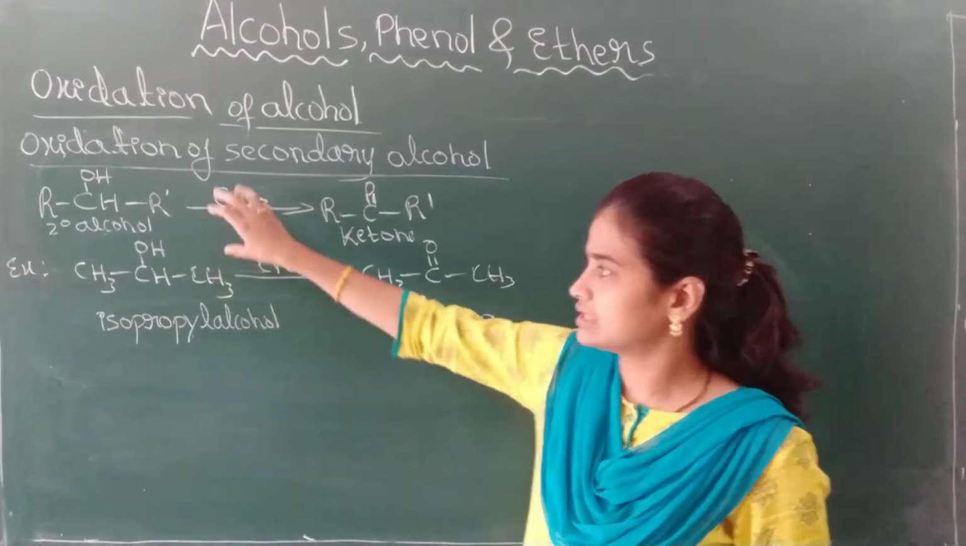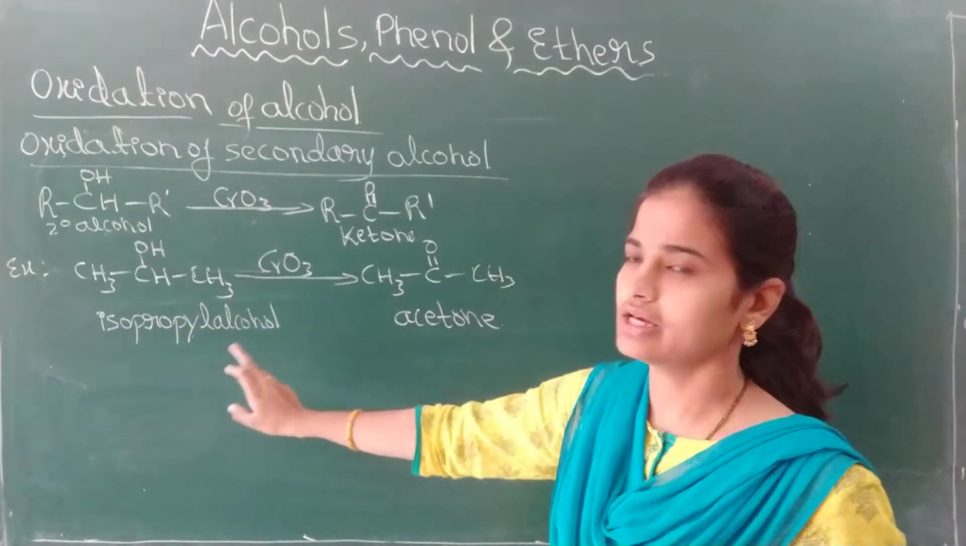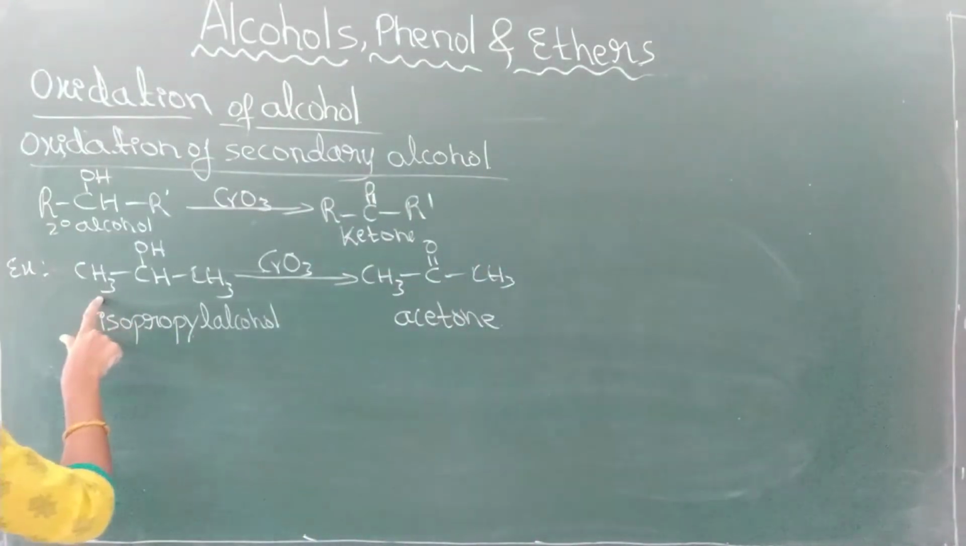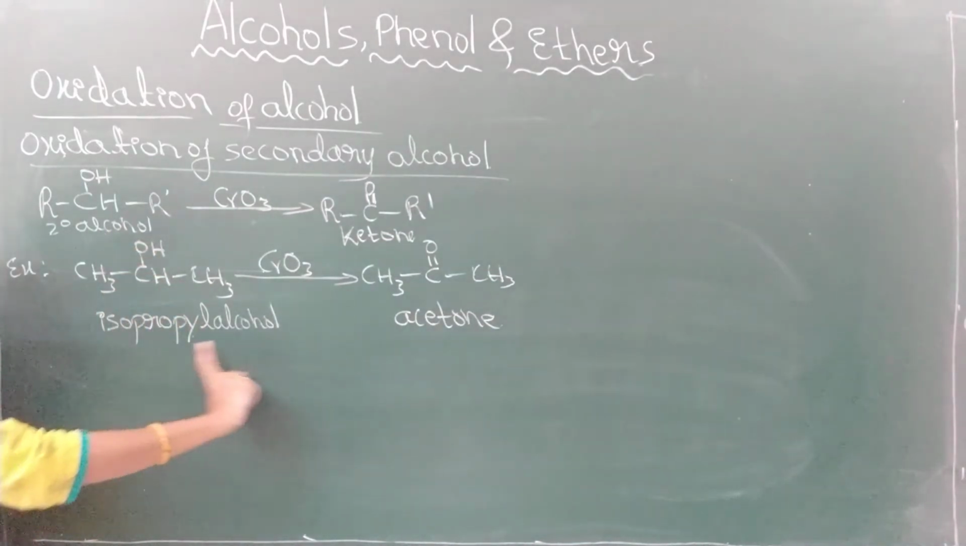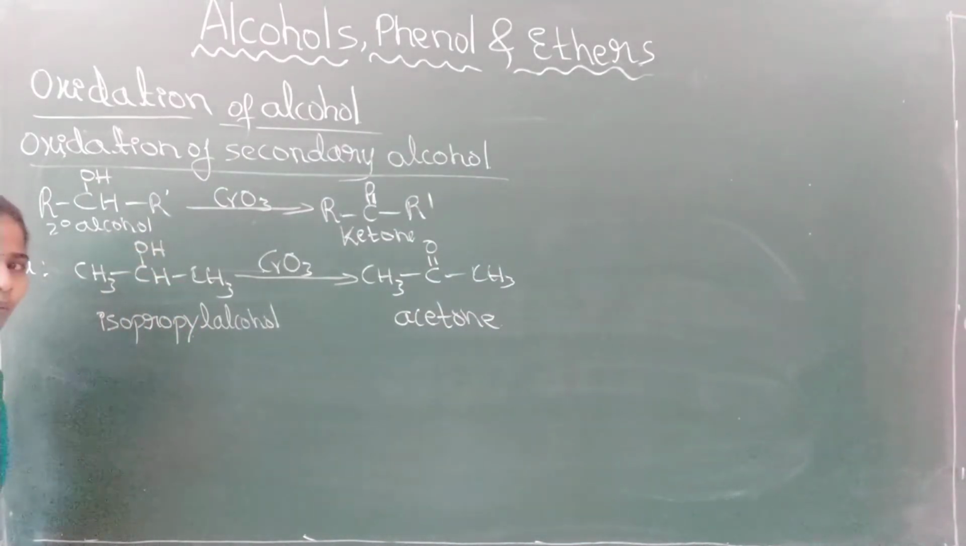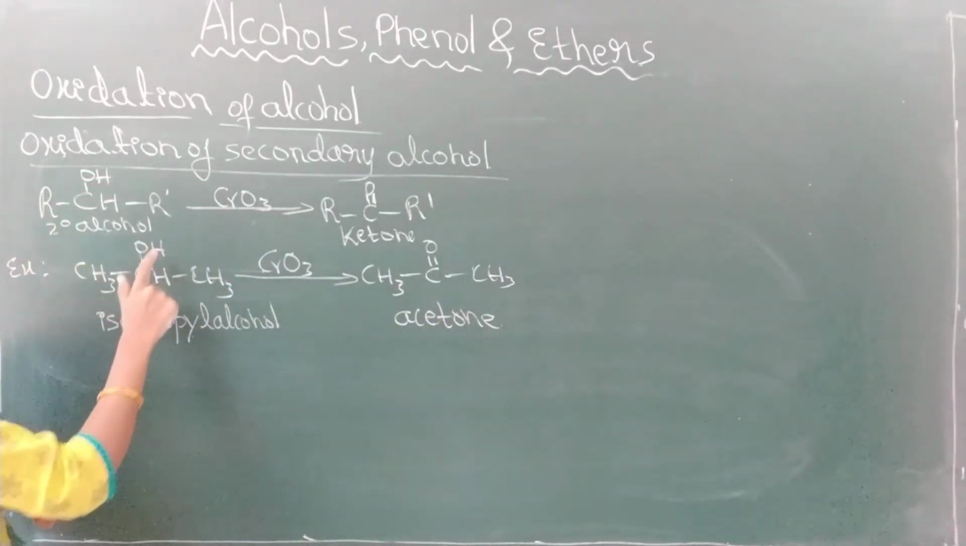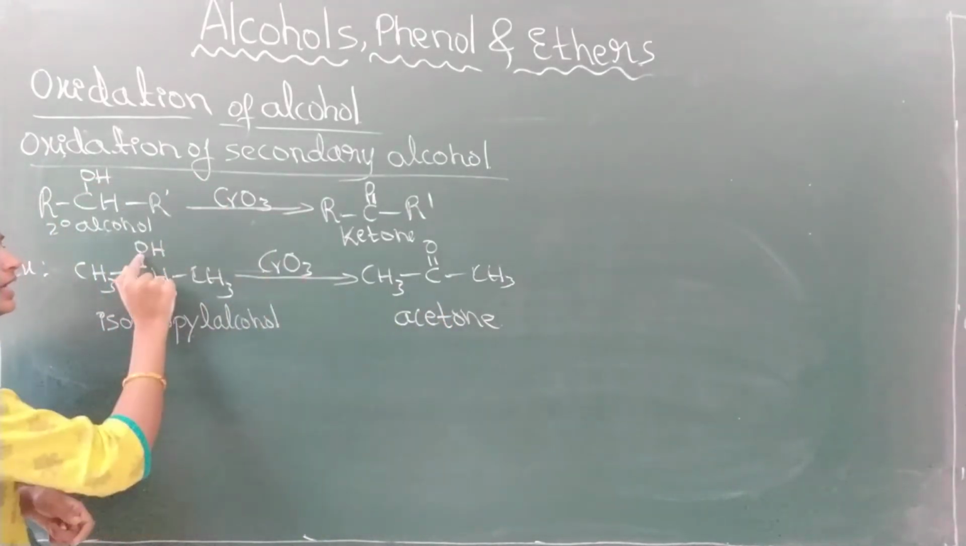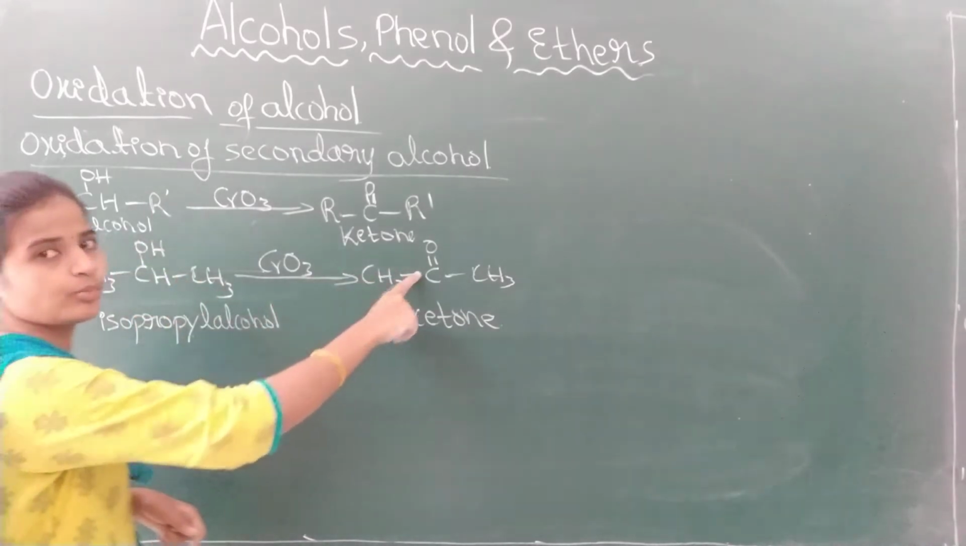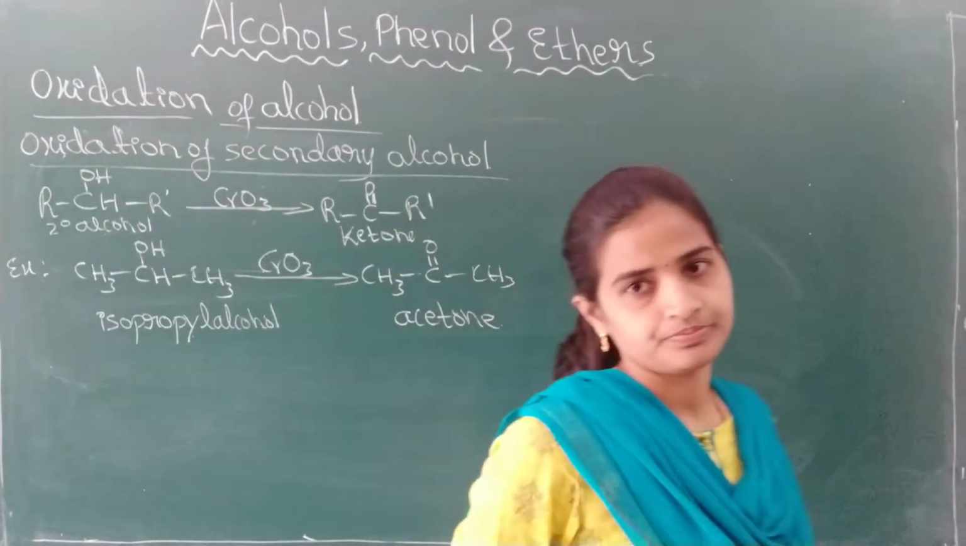For this general reaction, I have written an example: CH3CHOHCH3. The common name of this one is isopropyl alcohol. On oxidation it gives acetone. What happens is that hydrogen gets eliminated and C-O becomes C double bond O to form acetone.